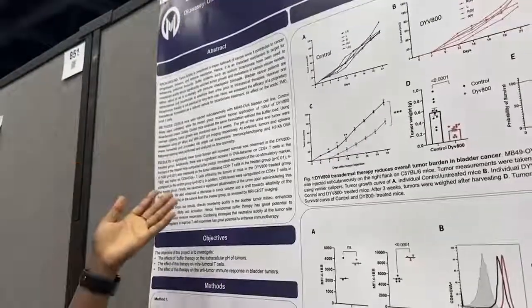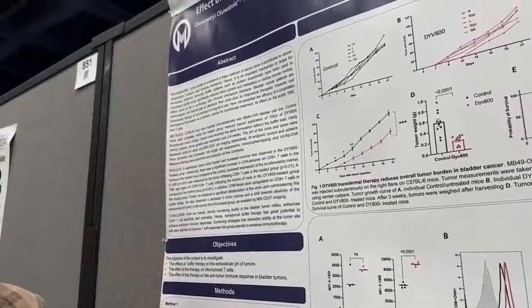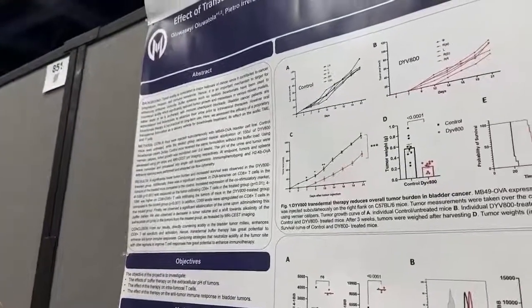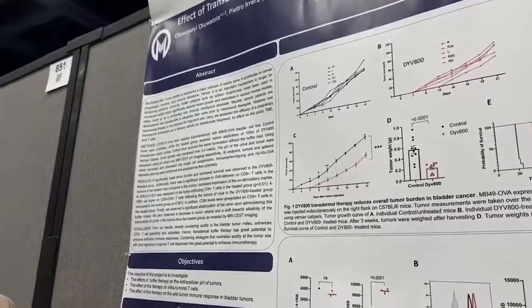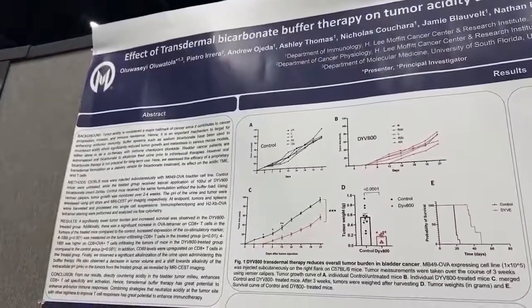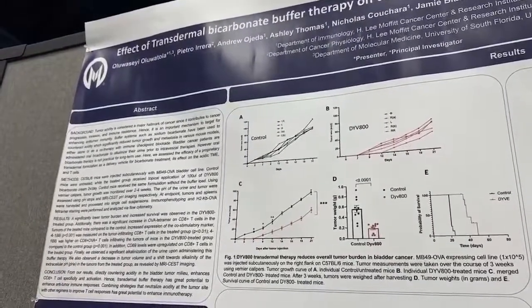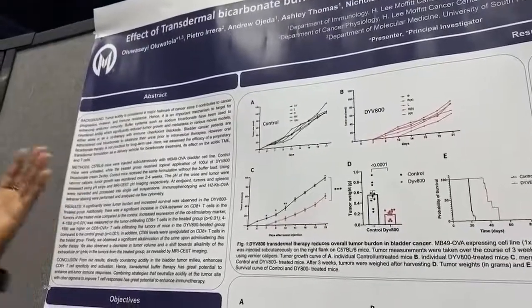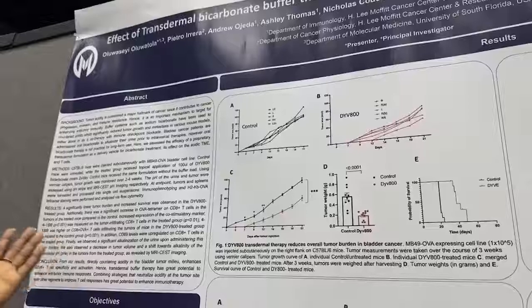Specifically in bladder cancer, oral bicarbonate has been used to alkalize the urine and also to alkalize the tumor microenvironment to enhance responses. But taking oral bicarbonate is not tenable in humans, and so we are investigating other means of administering it, so we can also prevent issues like the gastrointestinal disturbances that patients go through when they take oral bicarb. And this is a very potent delivery system because it bypasses the gastrointestinal tract, making it much more applicable in clinical studies.